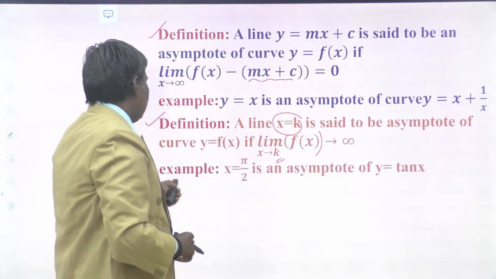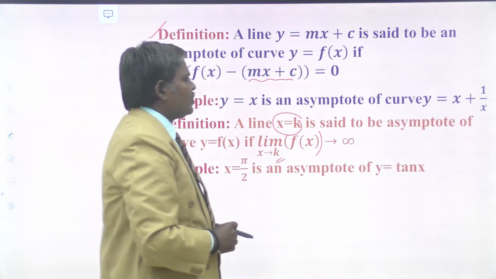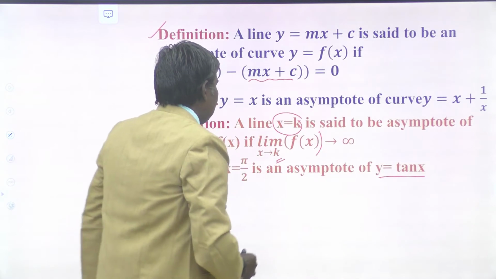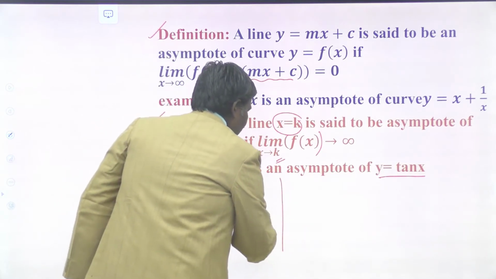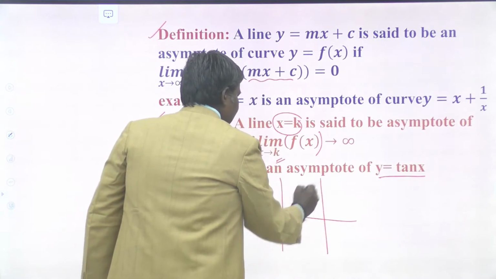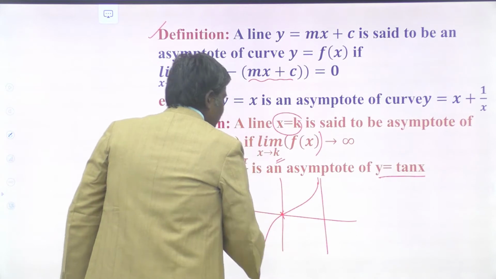Now let us see this example. x equal to pi by 2 is an asymptote of the curve y equals tan x. All of you know the well-known curve y equals tan x. tan 0 is 0, tan pi by 2 is infinity. So we have it in this manner.